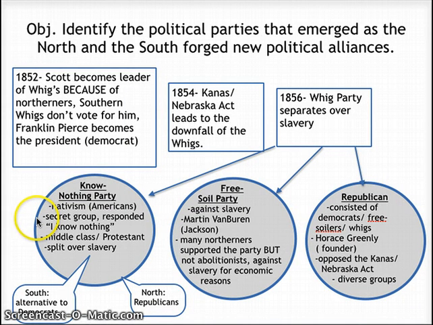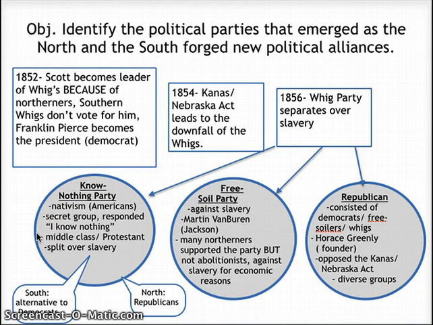Now this group saw themselves as the pure American. They actually had a secret group related to the Star-Spangled Banner. And this secret group would have secret handshakes and secret meetings where they would meet and discuss this idea of what it means to be a pure American.